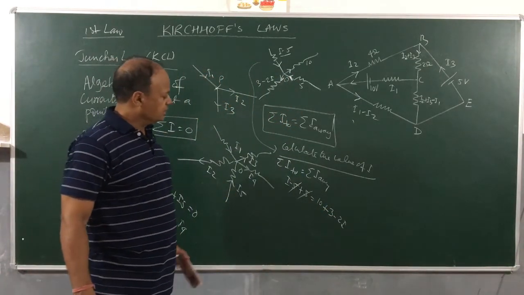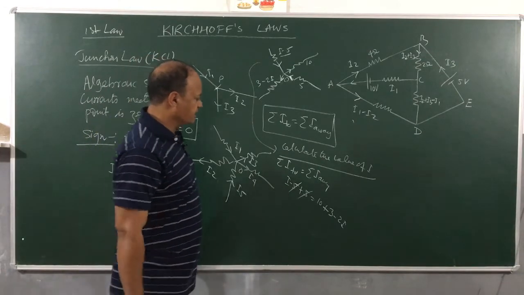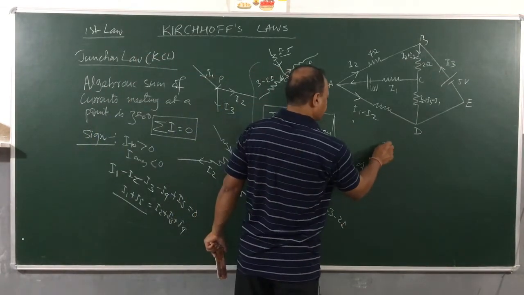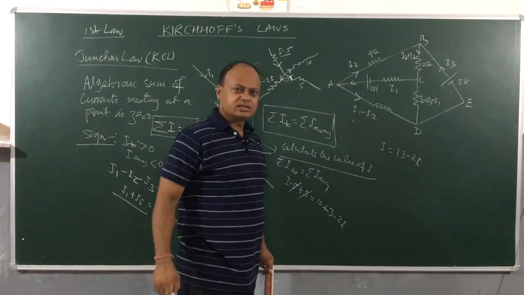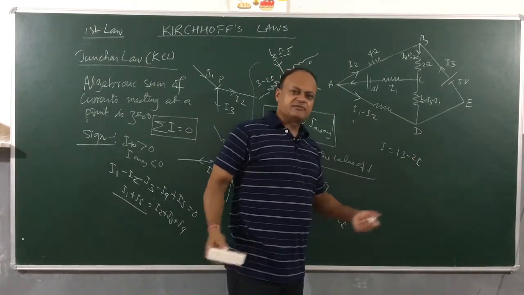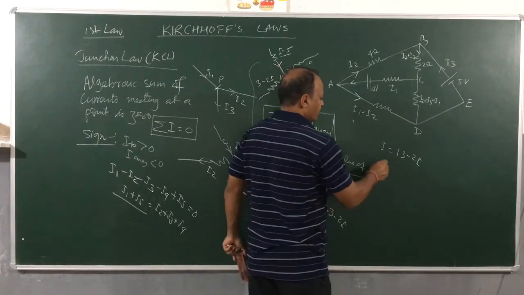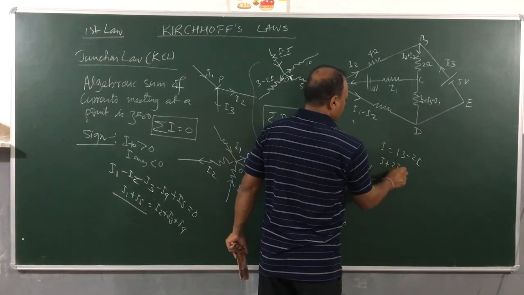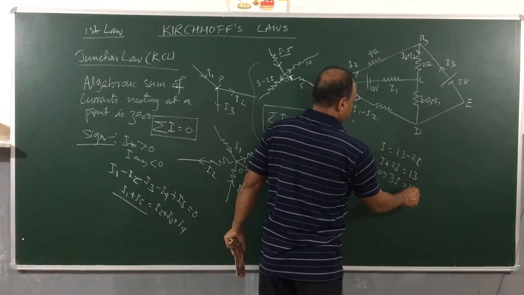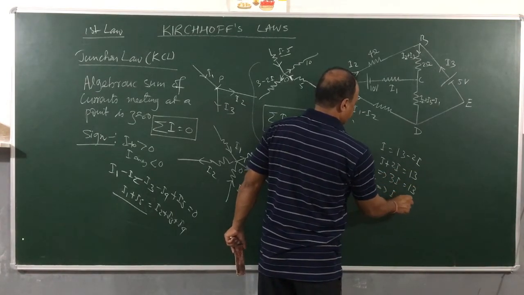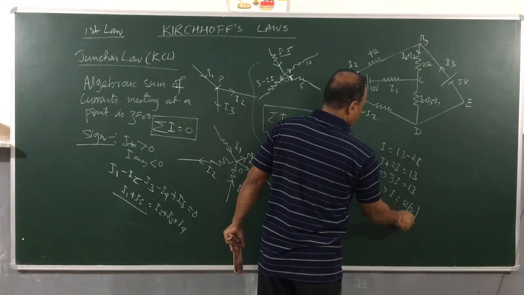Cancel out. So what is left on the left hand side, children? I. 13 minus 2I. Yes. Now bring minus 2I to the left hand side, it becomes plus. I plus 2I is equal to 13. So 3I is equal to how much? 13. Then I is equal to how much? 13 by 3.